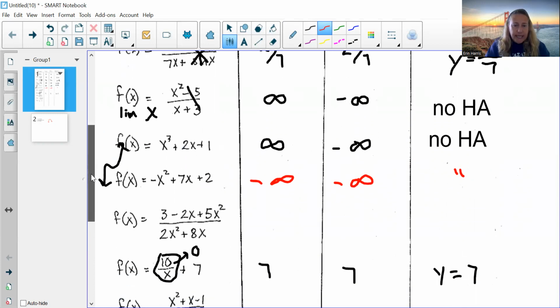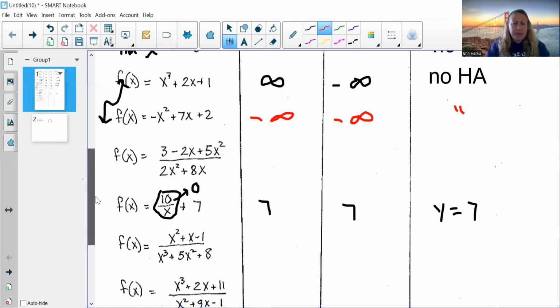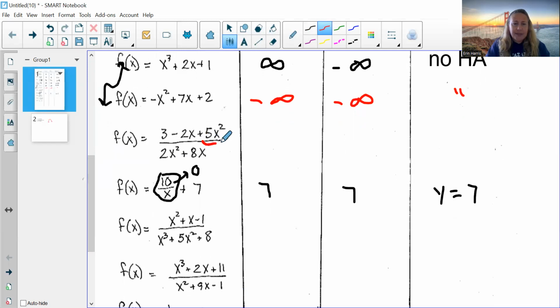Okay, over here, degrees are the same. Be kind of careful. I didn't organize this in standard form. Usually we put the highest power first, but that numerator is not written in standard form. Degrees are the same, meaning that the limit is the ratio of the leading coefficients. Doesn't matter if we approach negative infinity or positive infinity. Look how often these answers are the same in both these columns. That's what I said, 99.9% of the time, it's the same for either one.